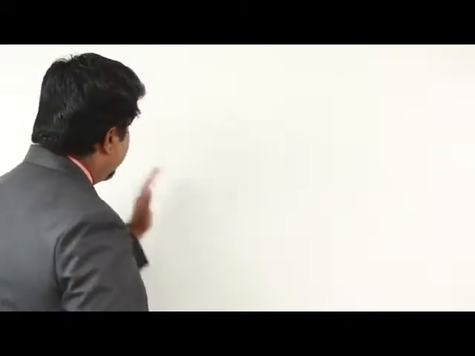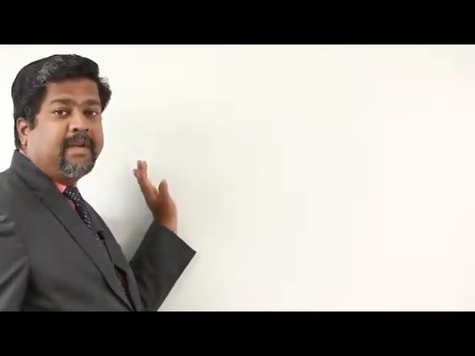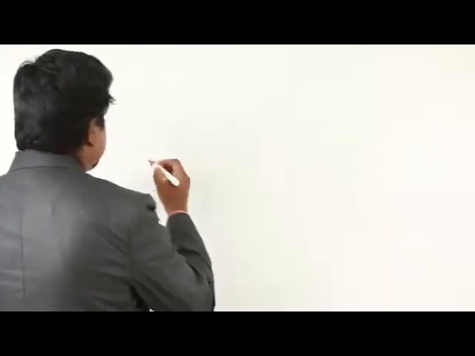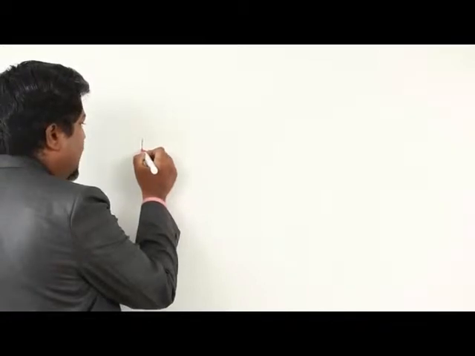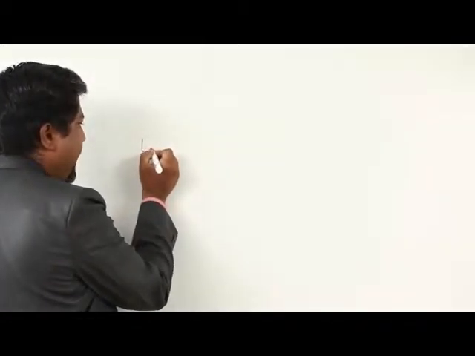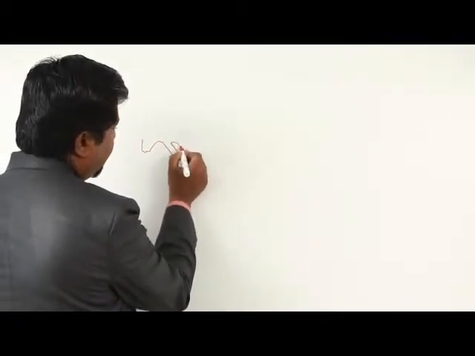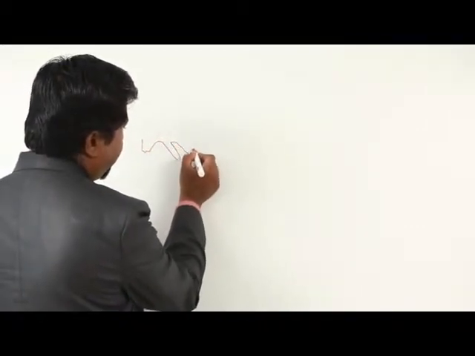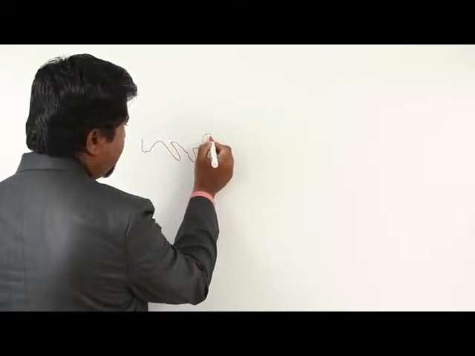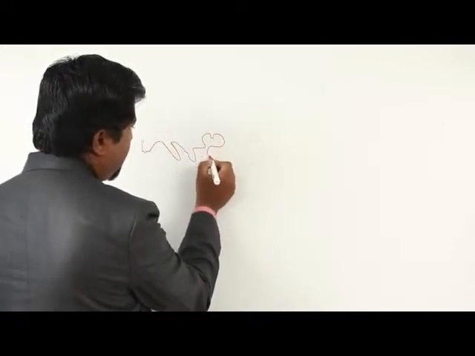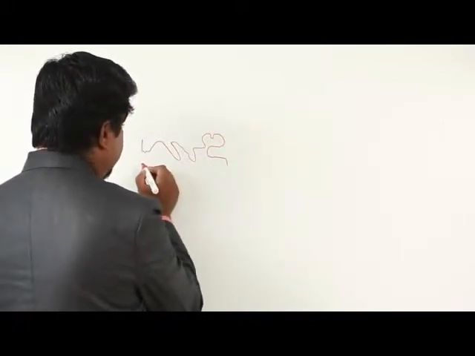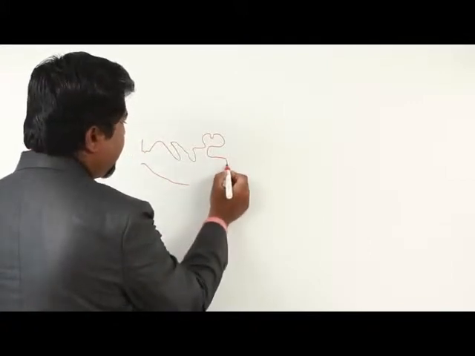I have to start here from the left side. There will be Europe. I am drawing here from Portugal. This is the Africa continent.